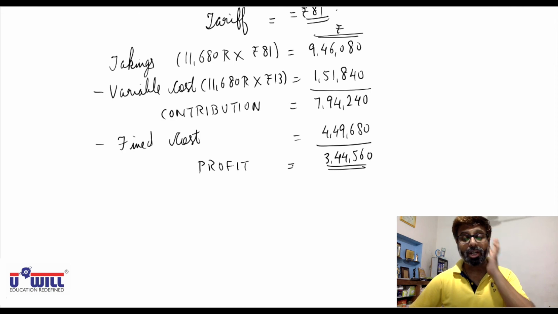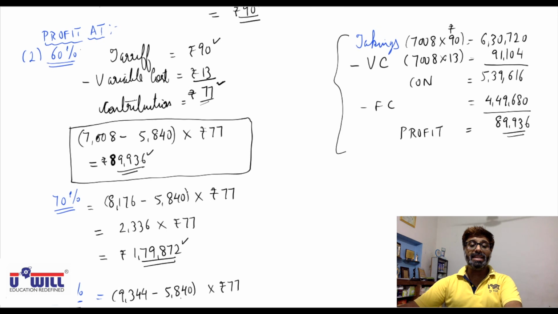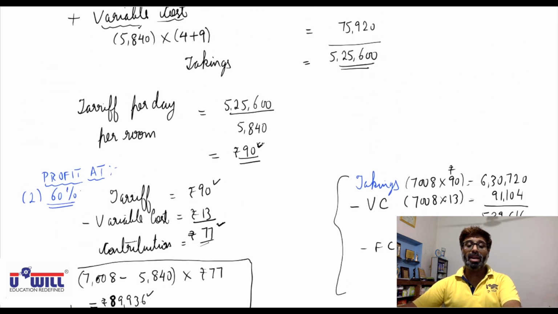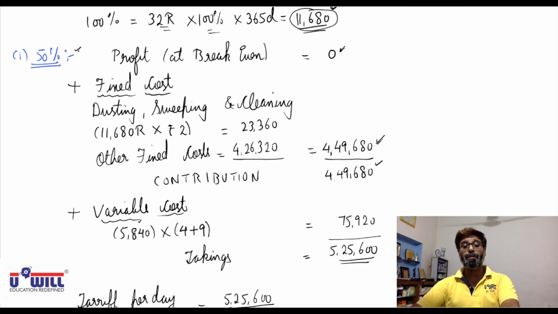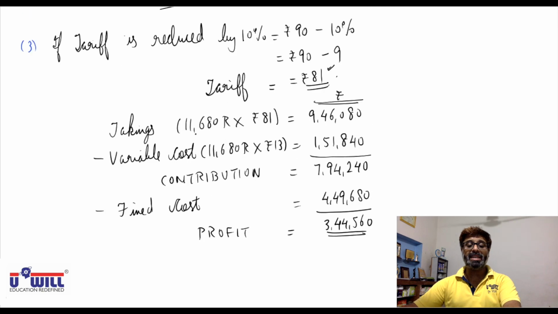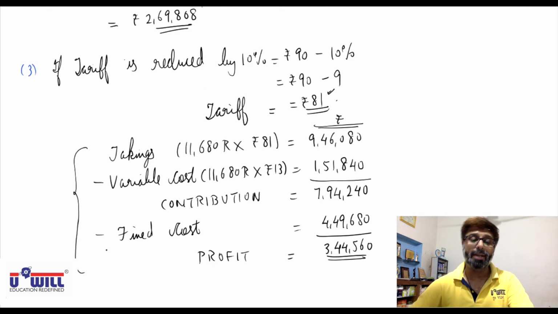We cannot use the shortcut method. Reason: the tariff is decreased by 10%. These calculations can be done only if the tariff was the same 90 rupees as when we did the calculation at 50%. You cannot use the 50% conditions at 100% if the tariff is changing. So if the tariff is changing, then profit will also automatically change. So the entire statement calculation is to be done.